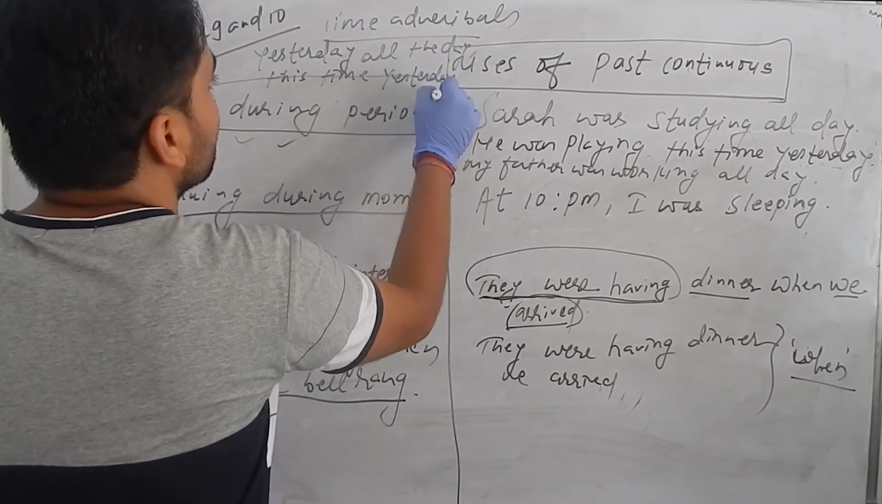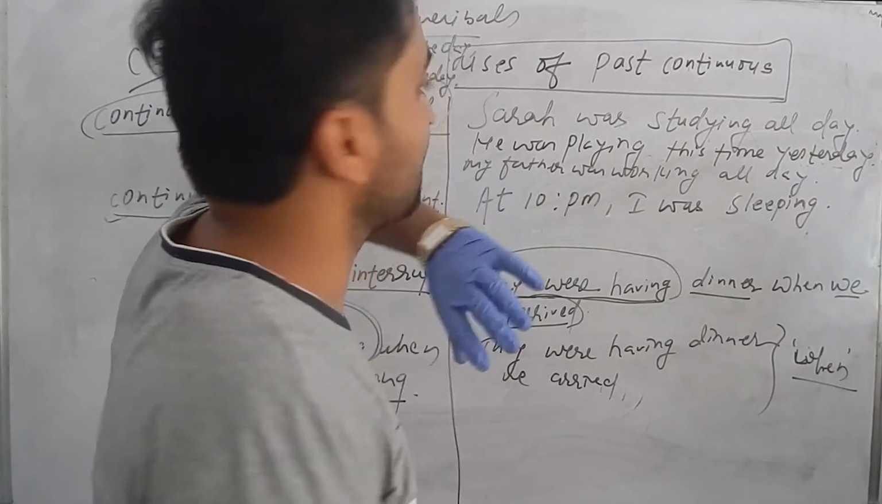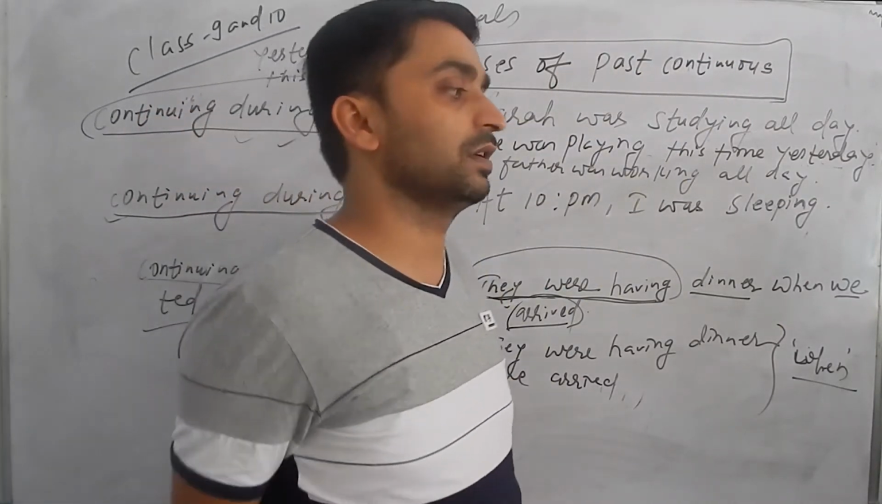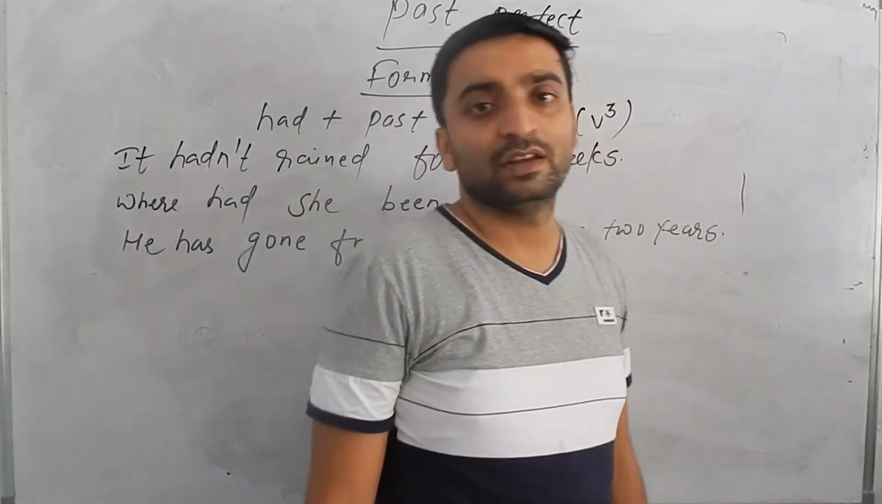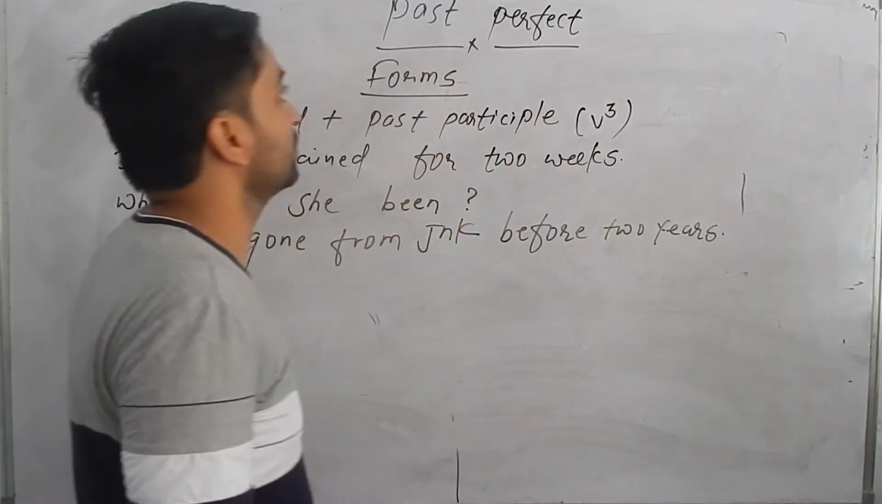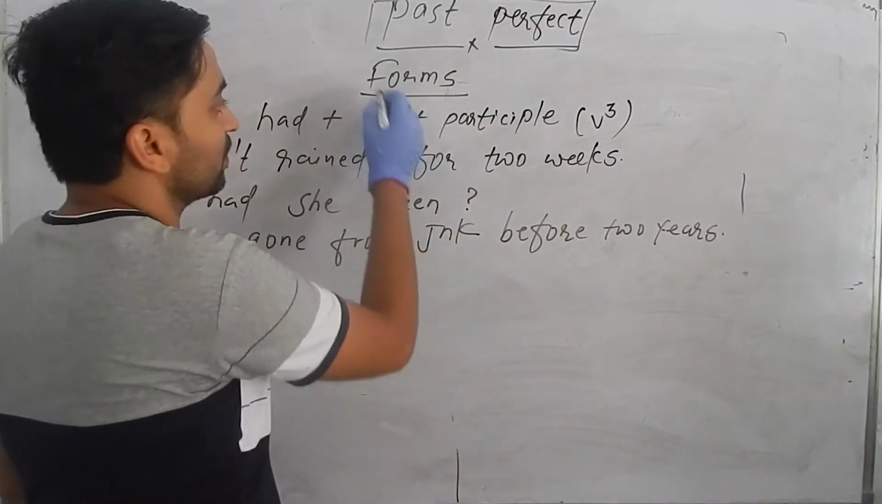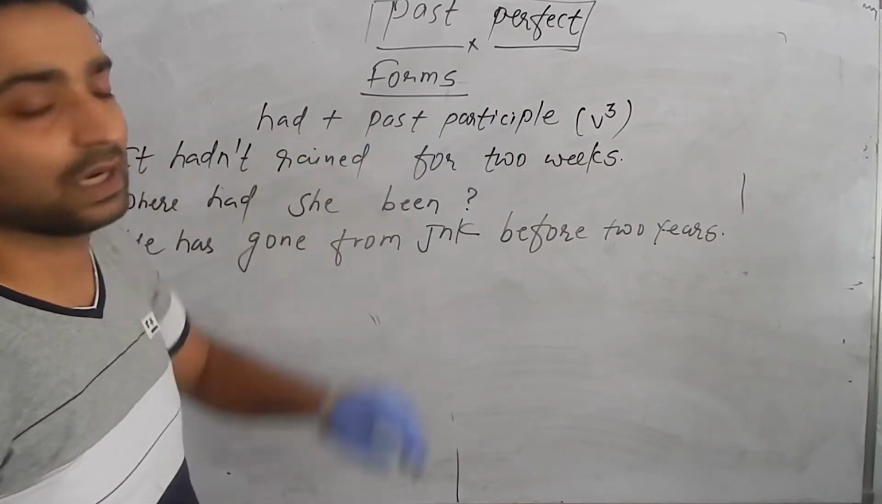So generally all the day, yesterday, all the time, this time yesterday are generally used in the past continuous tense. Okay. Welcome to past perfect tense. So we are going to talk about today's past perfect tense. See the forms of past perfect. The form of past perfect will be had plus past participle.